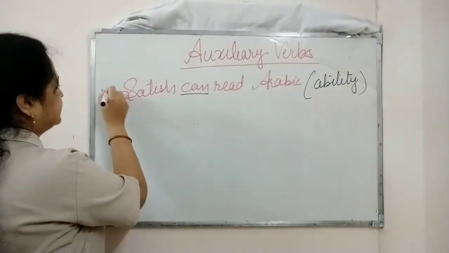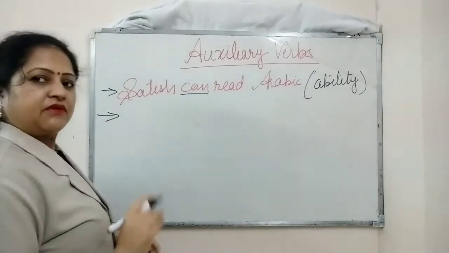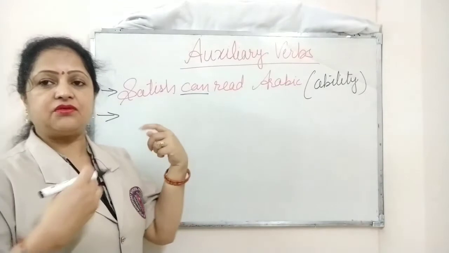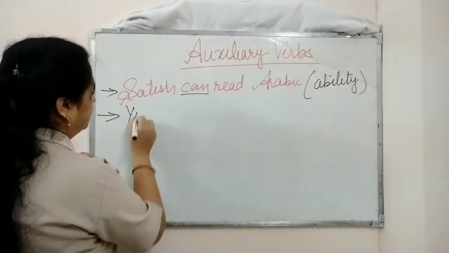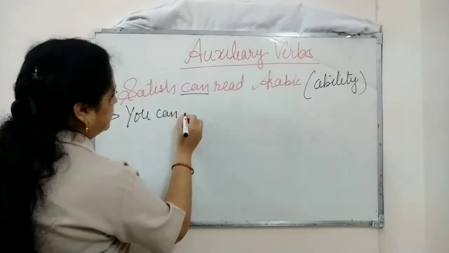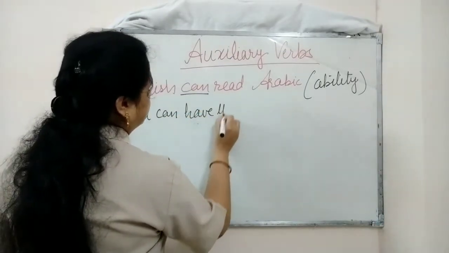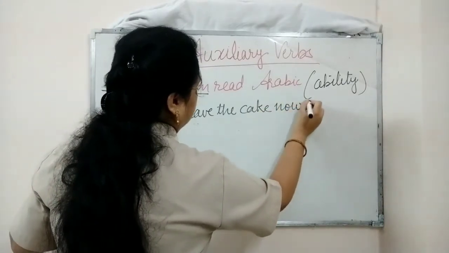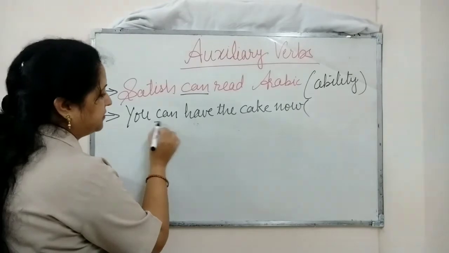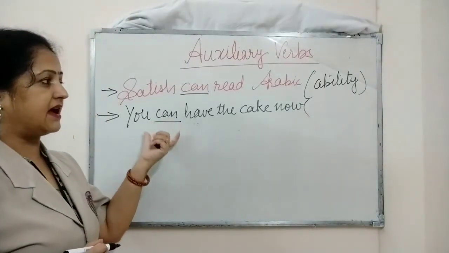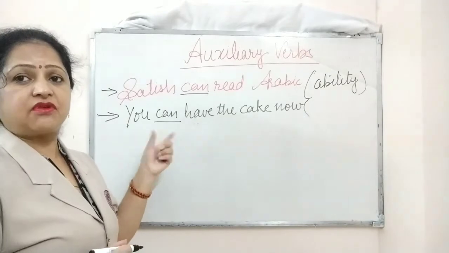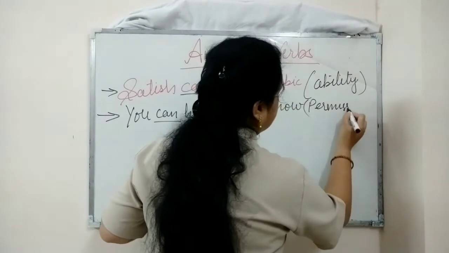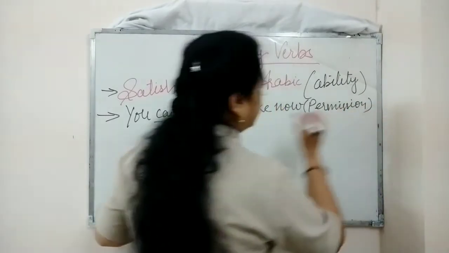Let's take one more example by using the word can only. You can have the cake now. Here again we used the auxiliary verb can, and here can is used for giving the permission to eat the cake.